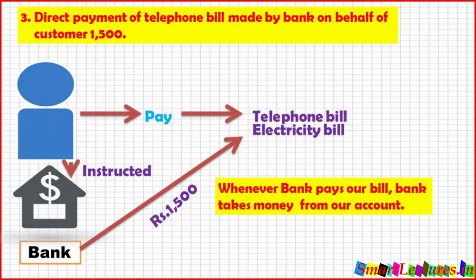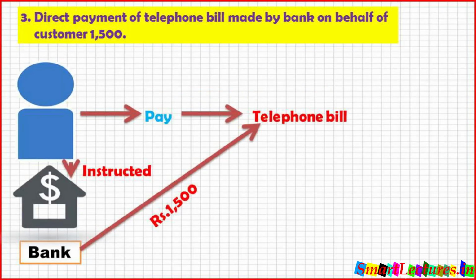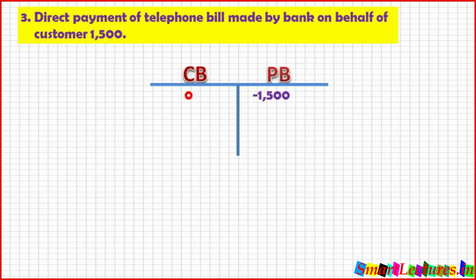Whenever bank pays our bill, bank takes money from our account. So it means bank took 1,500 from our account. Means there was minus 1,500 in the passbook, but there was nothing in the cash book. We can assume that we instructed the bank to pay our telephone bill, but we forgot to note it down in our cash book. So cash book was 0 and passbook was minus 1,500.